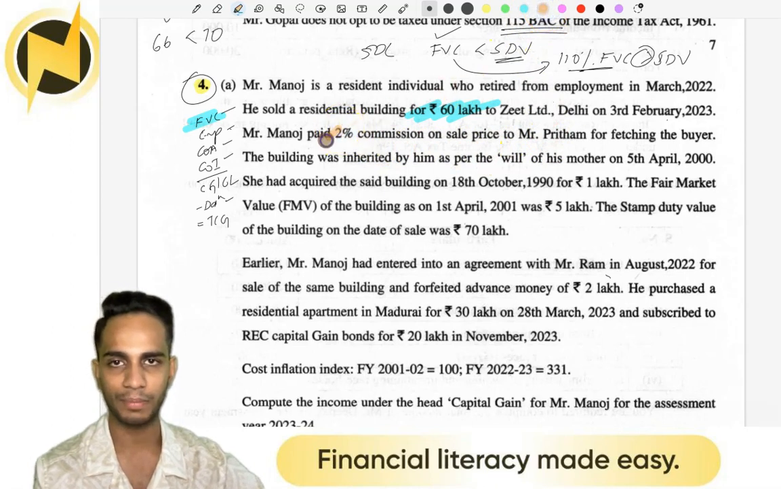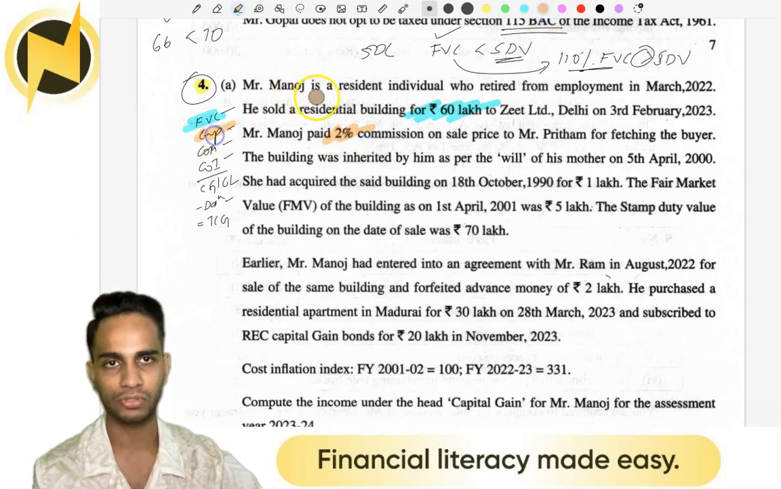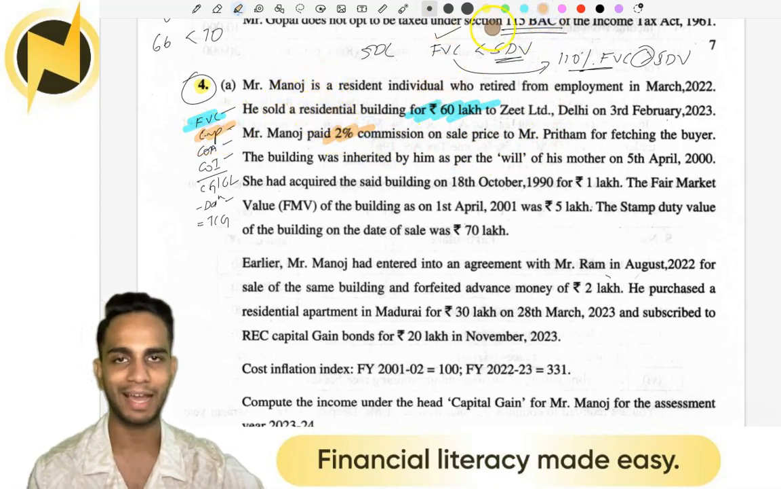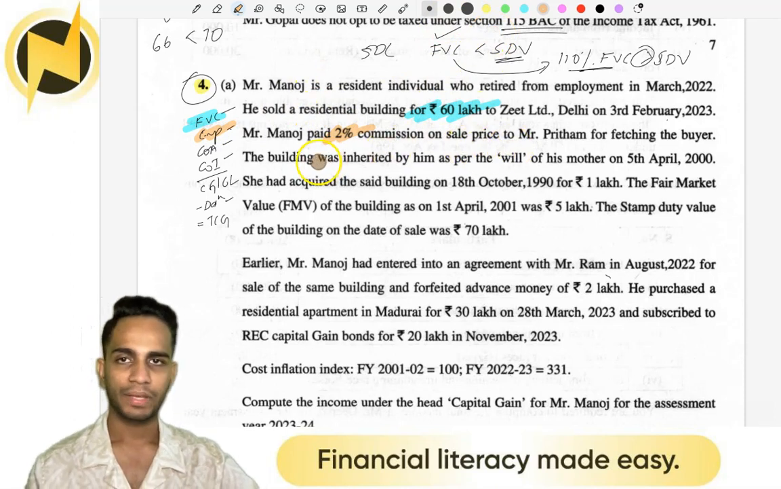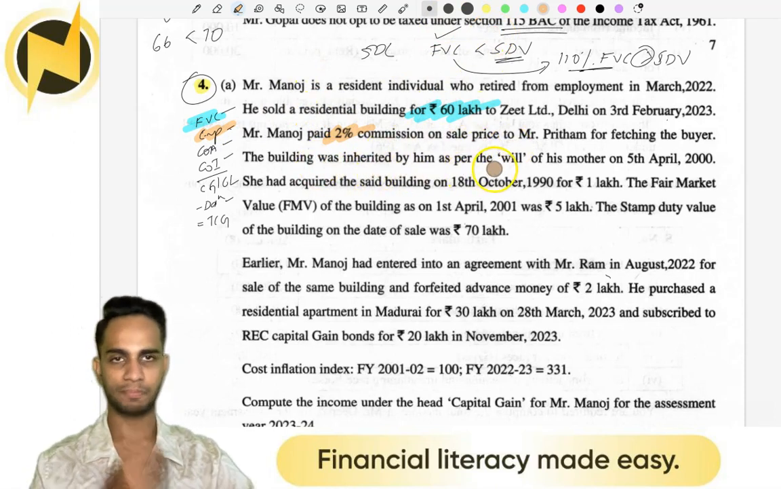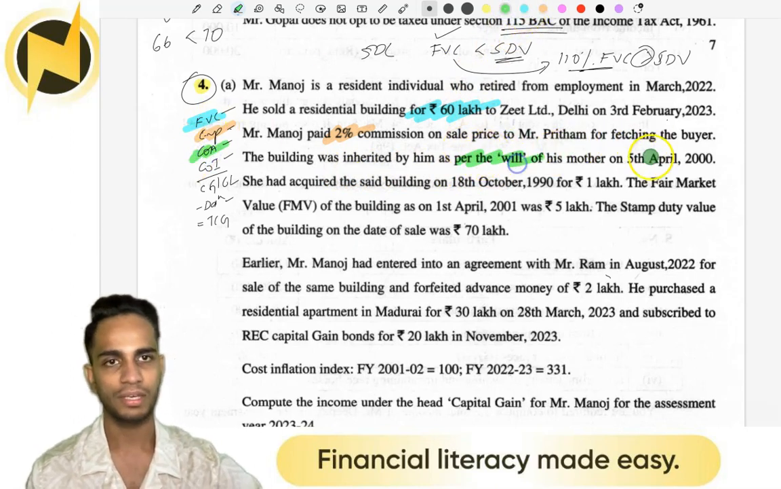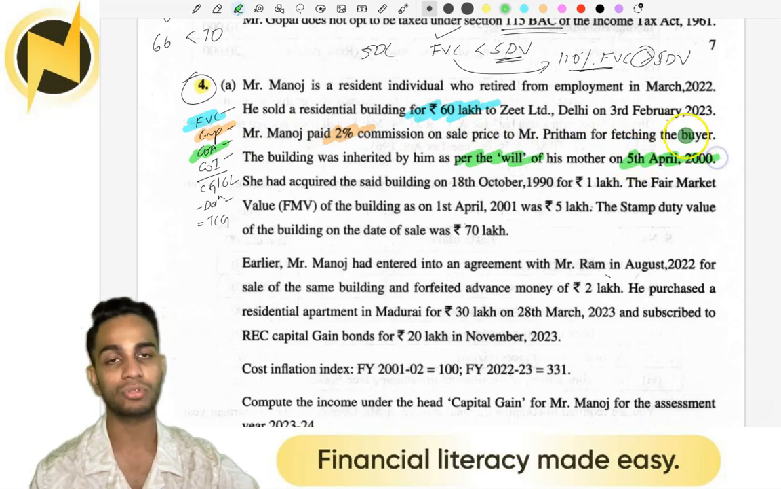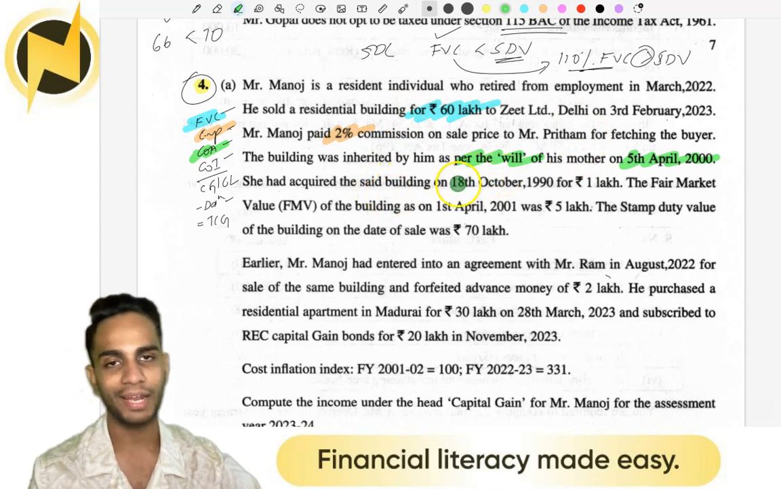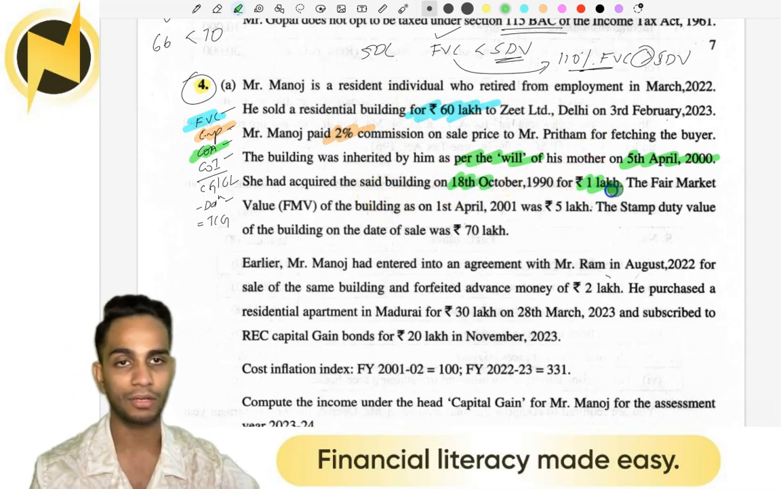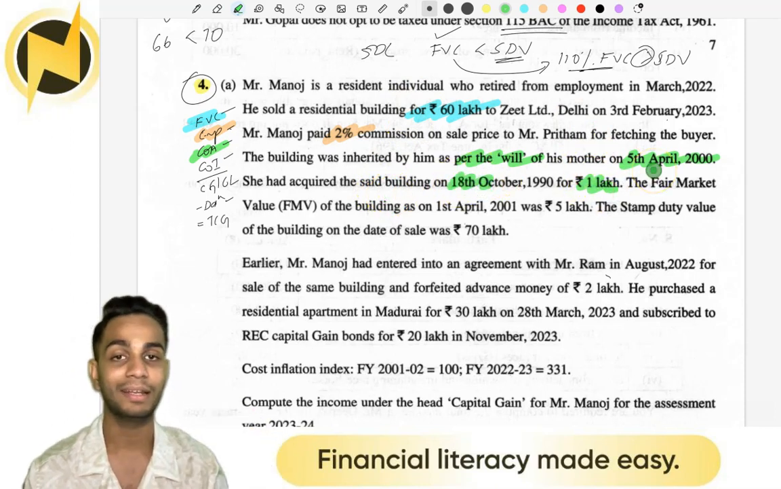So he paid commission on sale. So expenses on sale, 2% on 60 lakhs. The building was inherited by him as per the will. So you got this for free. So cost of acquisition is free. You got it on 5th April 2000 from your mother. She acquired the building on 18th October 1990 for 1 lakh.